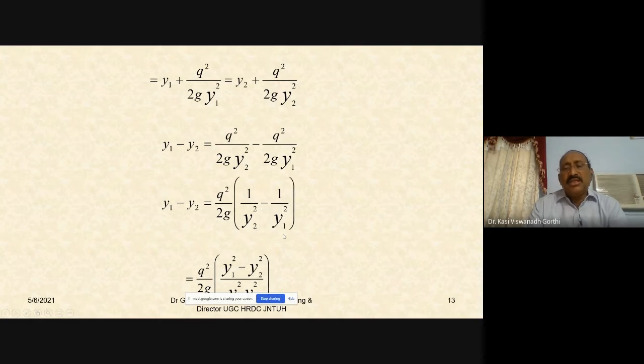In other words, this becomes Q square by 2G into Y1 square minus Y2 square divided by Y1 square Y2 square.